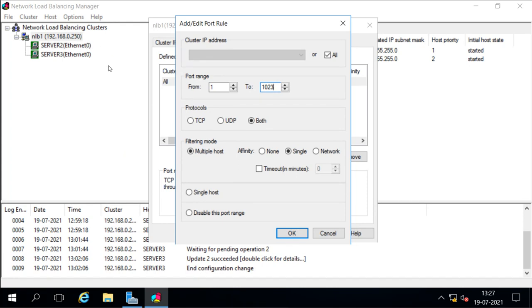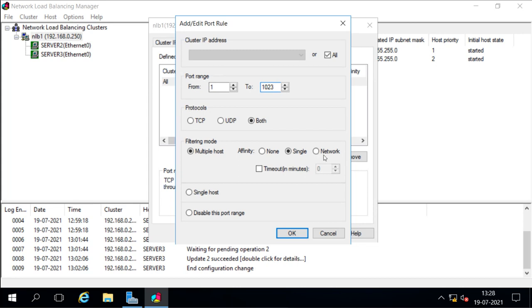That means if one time the client connects to server 2, then every time it will try to connect to server 2, and only in case server 2 is not available or it is overloaded, then it will go to server 3, because we have selected multiple hosts. So whenever the client connects to one host, it will always try to connect to the same host. Why? Because the affinity setting is saying single. Single means it is going to try to select every time the same host which was selected previously.